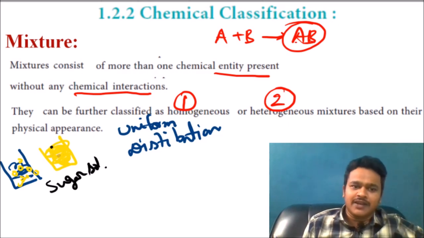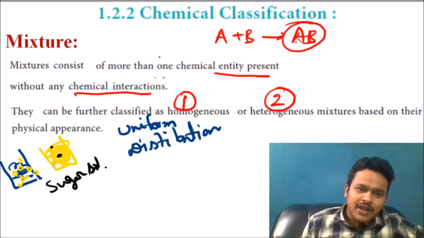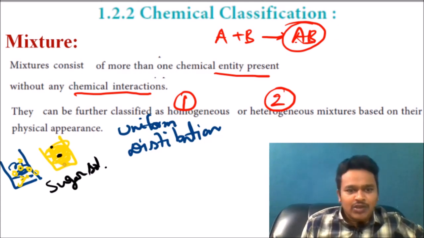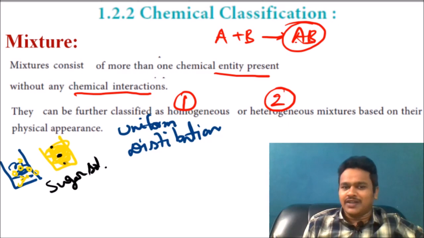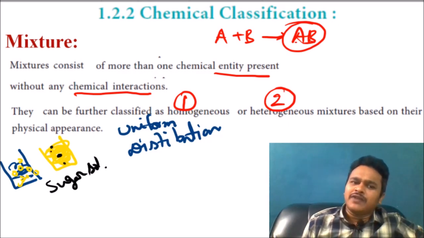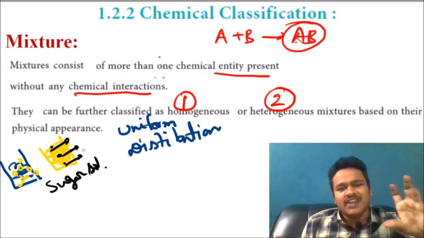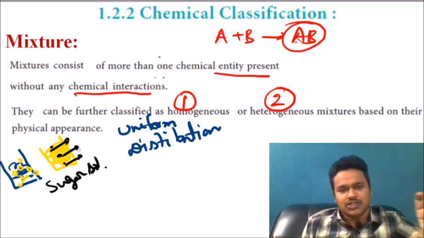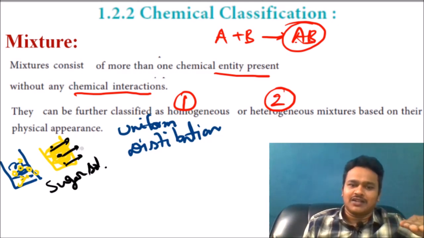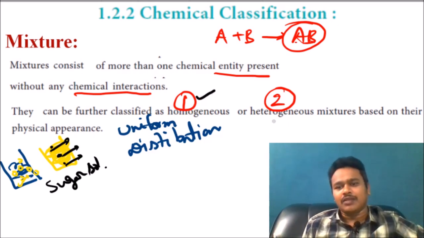It will be sweet. You can take a drop from the bottom of the bottle, that is also sweet. Why? The same sweetness here and here and here. That is homogeneous. That is uniform distribution of sugar through the water. Whenever uniform distribution is there, that is homogeneous.